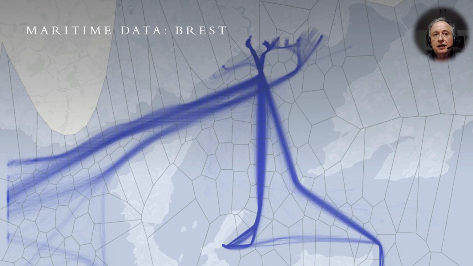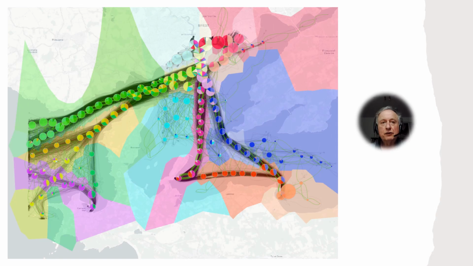Let's consider another dataset of vessel traffic in the area of Brest in France. We partitioned the space into places by applying the same data-driven tessellation method, and then followed the analysis procedure. First, we determined topics for place visits. Dominant topics for each place are shown by color filling the polygons. Compositions of topics for places are displayed by pie charts.